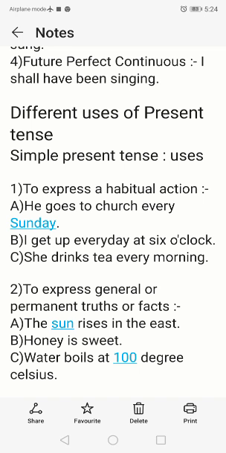For example, the sun rises in the east. That we cannot change. It is a permanent truth, a universal truth that we cannot change. The sun rises in the east. The sun sets in the west. In the same way, honey is sweet and water boils at 100 degrees Celsius. So these sentences, these facts, these truths are permanent. They are universal truths. We cannot change them. So to indicate all these things, we have to use the simple present tense.